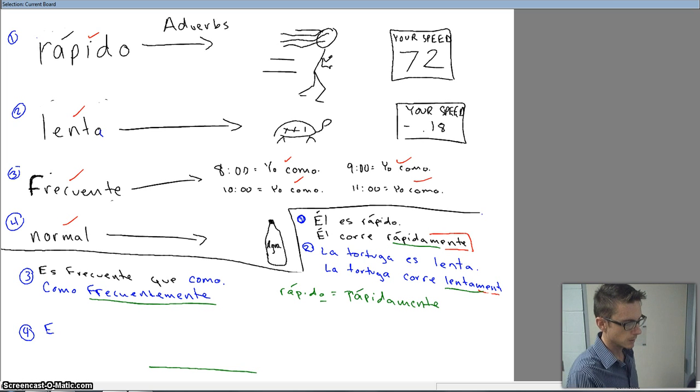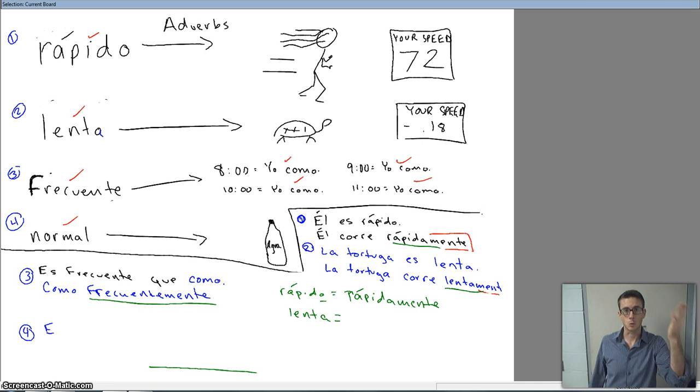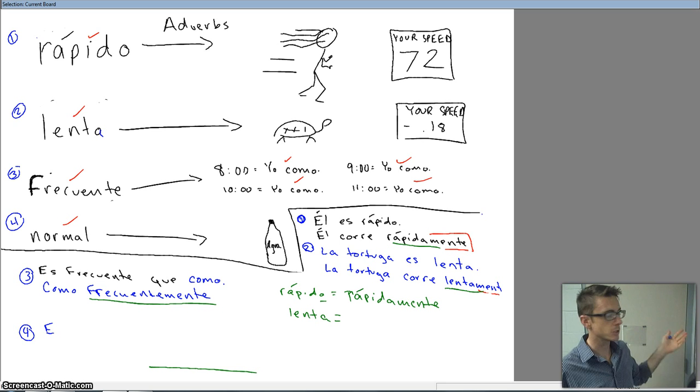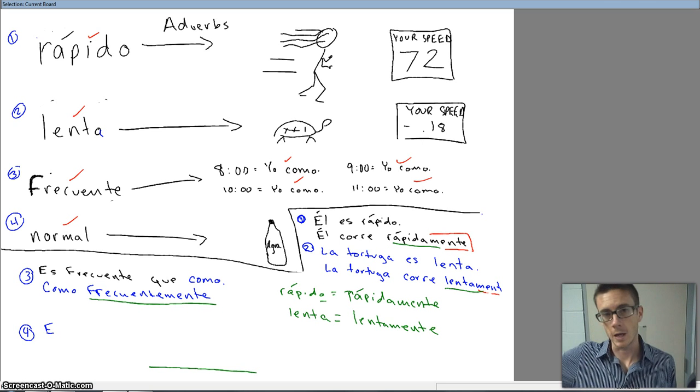Lenta was already ending in an A because we were talking about la tortuga, feminine, so we described it with a feminine adjective. But you can have lento. Lento is also an adjective, but if we're going to change it into an adverb, we change the O to an A and add mente. So it became lentamente. Basically what I'm telling you is you will never have an O and then mente. You will never add mente directly to your adjectives with an O. You've got to change it to an A.